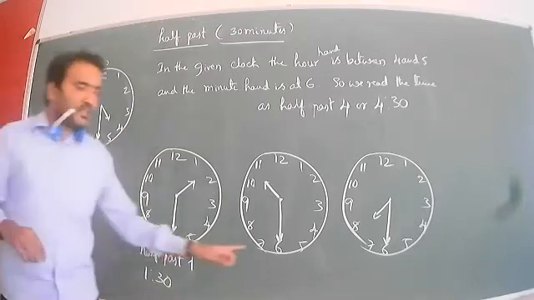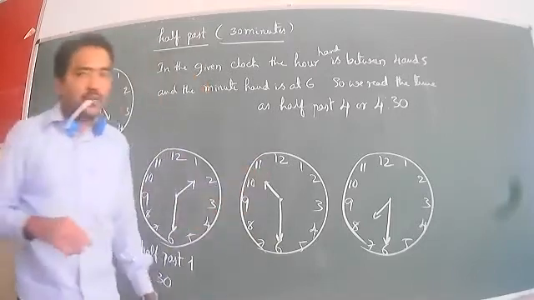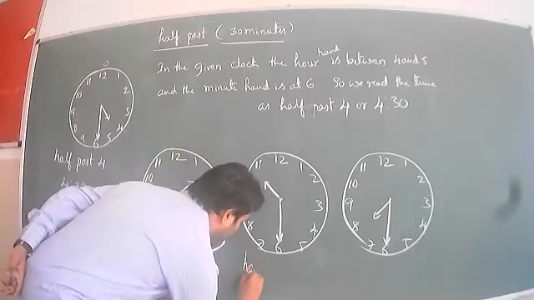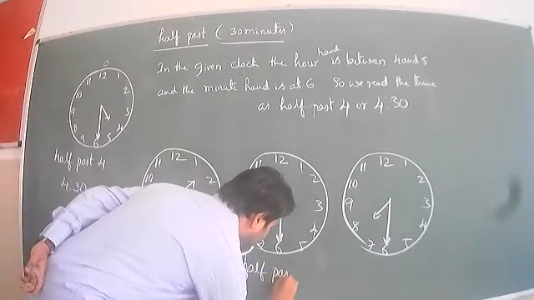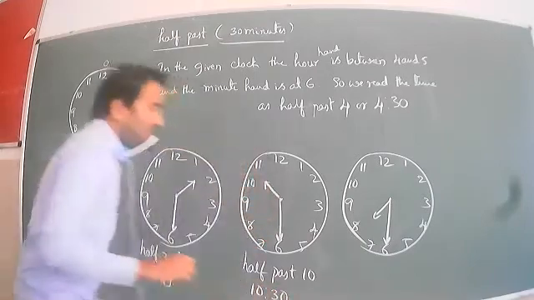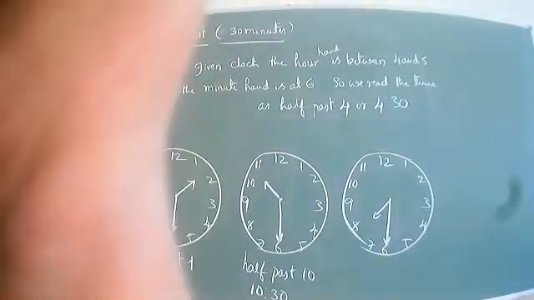So Guruji, what about the second one? Here the hour hand is between 10 and 11. Which time do we take? 10. So the time is what? Half past 10. So we can take the time as 10:30.